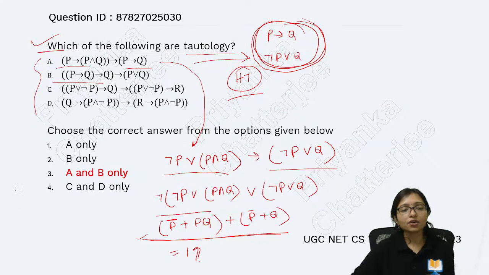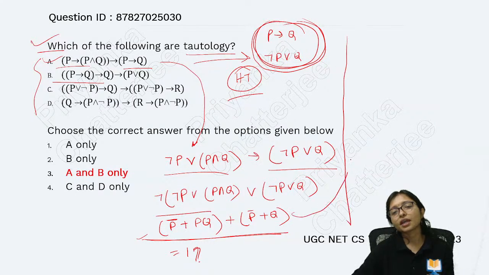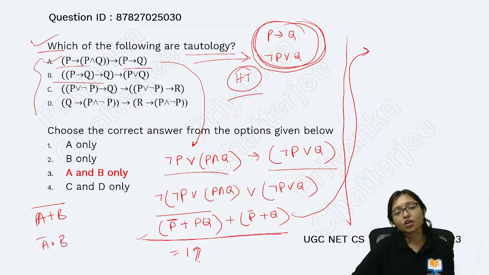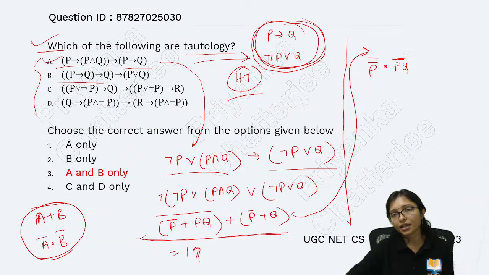How will it come 1? Because here you can apply a formula. Which formula can I apply? Tell me. A plus B whole bar, I can write A bar dot B bar. That is De Morgan's law, I can apply. P double bar dot PQ bar, that I can do.